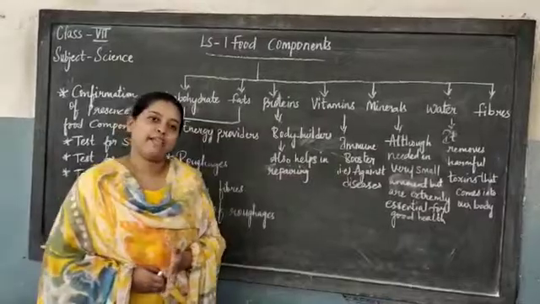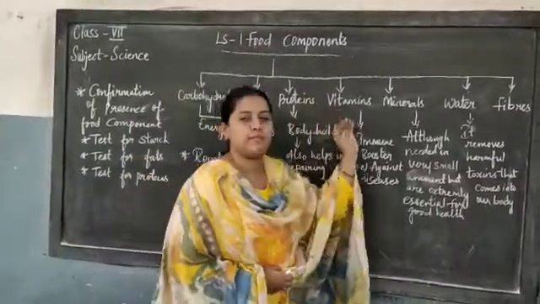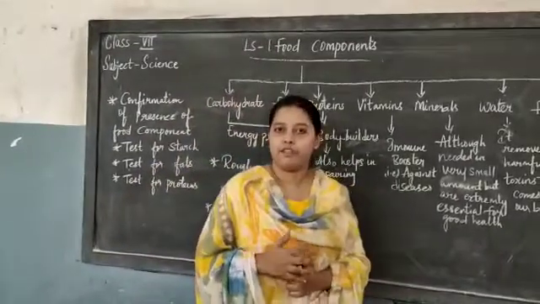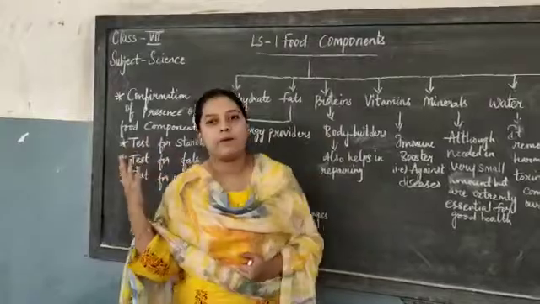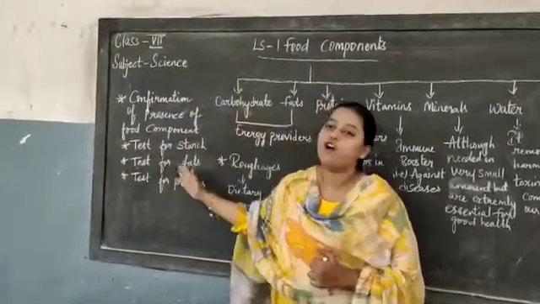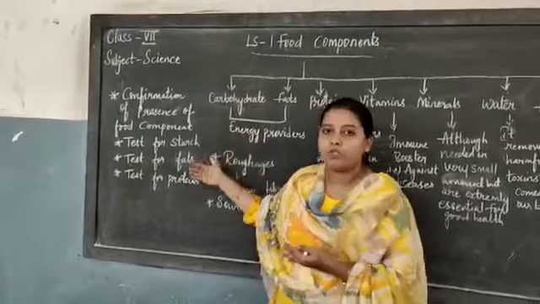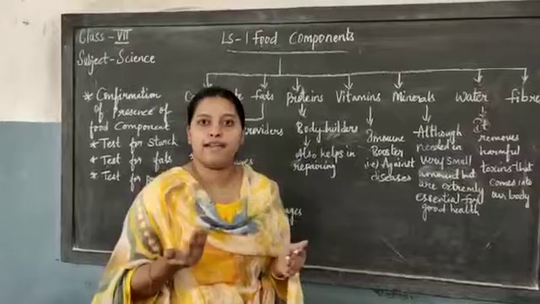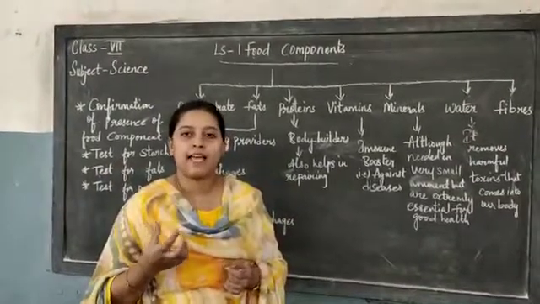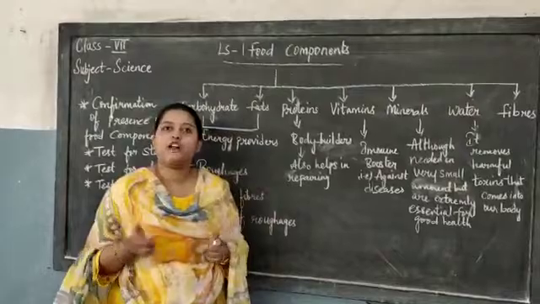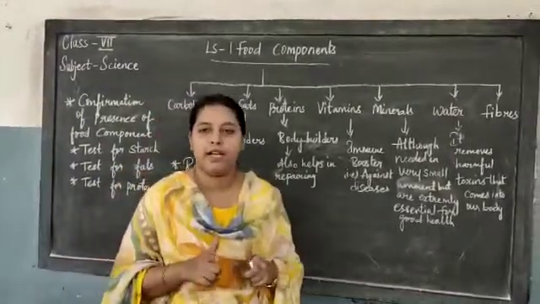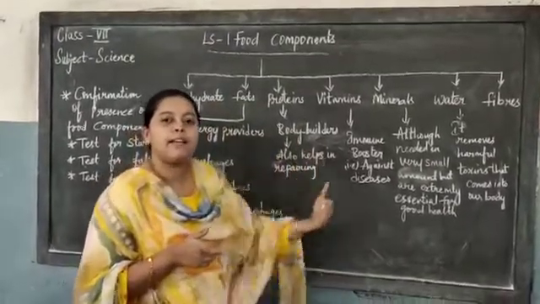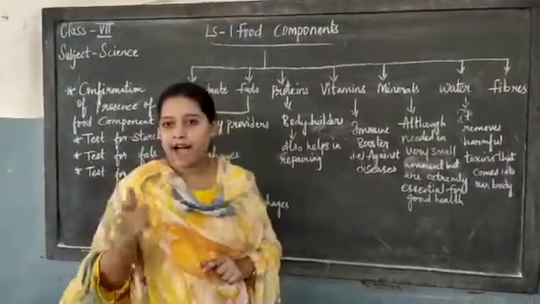Coming back to here. For example, carbohydrates, fats, proteins, vitamins, minerals. How do you confirm they are present in your food components? For this, you must perform some confirmation tests. That is test for starch, test for fats, test for proteins. Before going to these tests, see, children, if you go to the market and your parents bring grocery items like biscuits, chocolates, chips, on those you will have the nutritional information table. In that table, carbohydrates, fats, proteins, vitamins, minerals will be there, along with their values also.